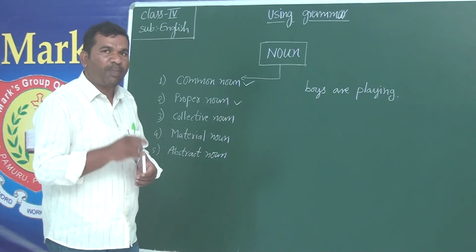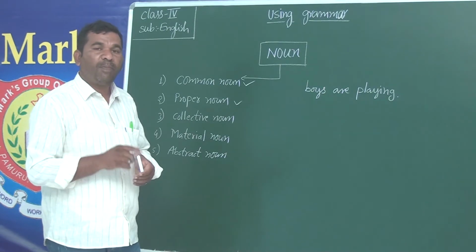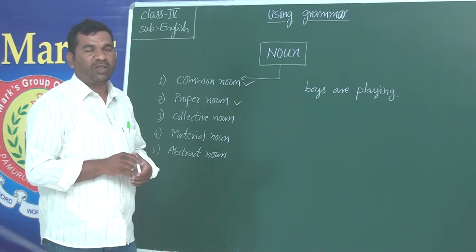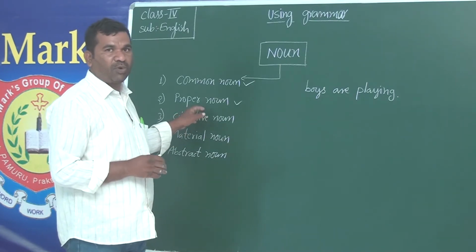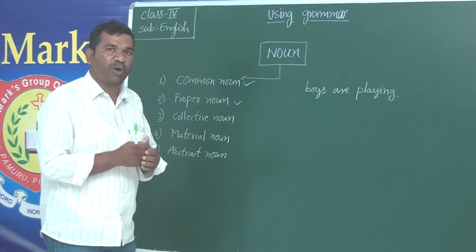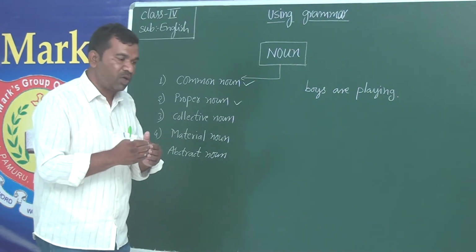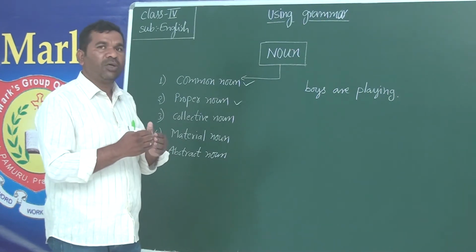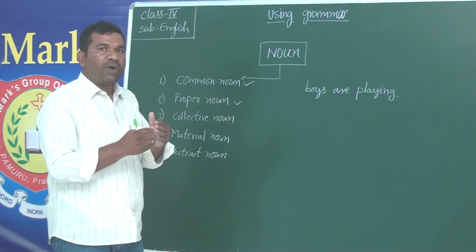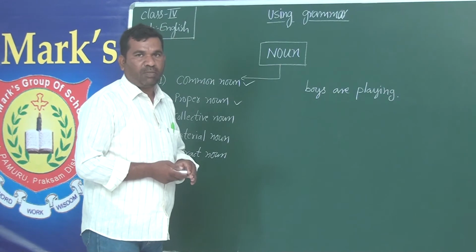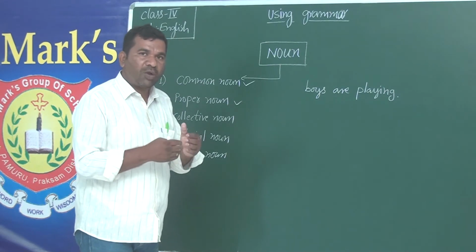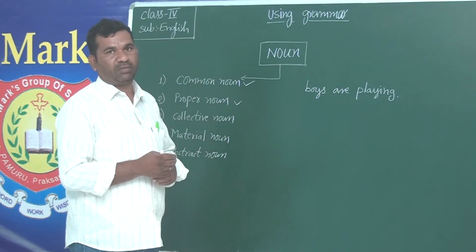If we call a person by name, that is called proper noun. Understand? So simply we can say that proper noun is a kind of noun in which we give names to animals and others, so they will be called with particular names.